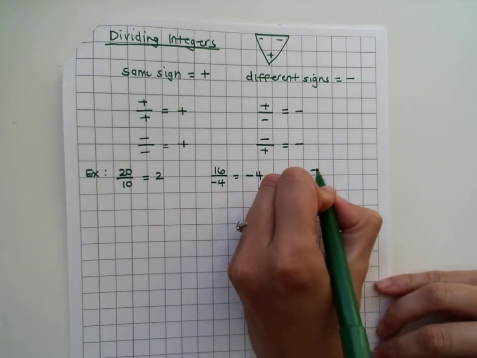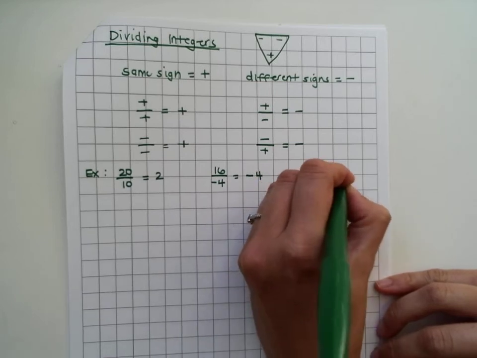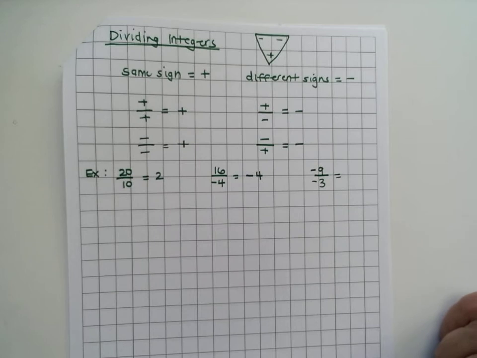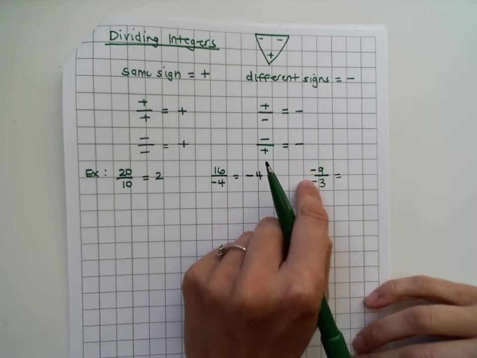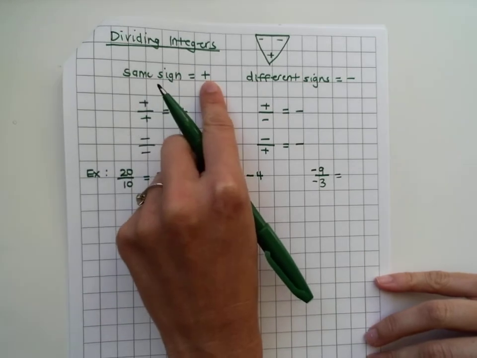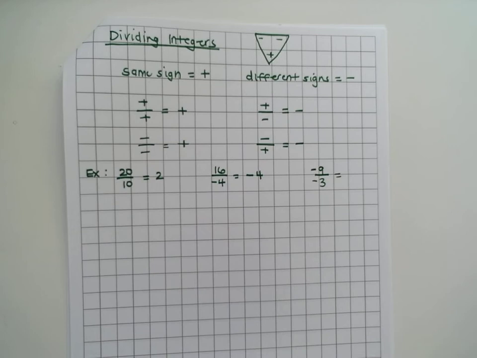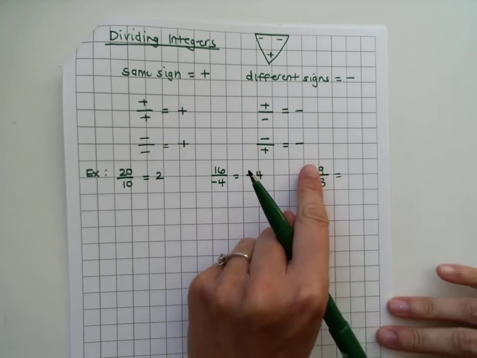And our last example, negative 9 divided by negative 3. You always figure out your sign first. So we have a negative divided by a negative, which means they are the same sign, so our answer is positive. And then we just have to worry about our numbers.